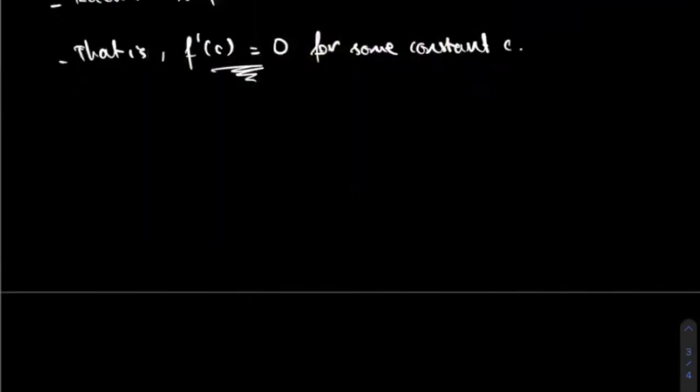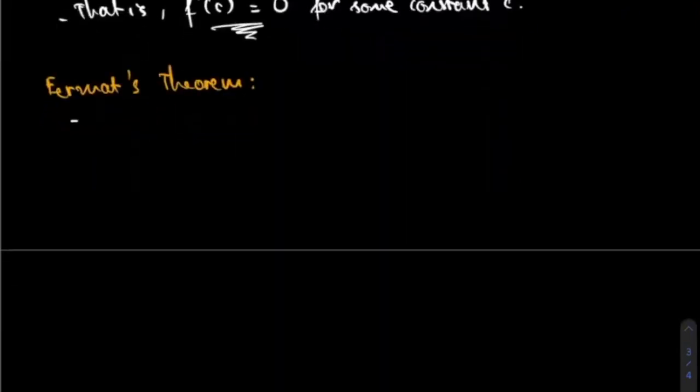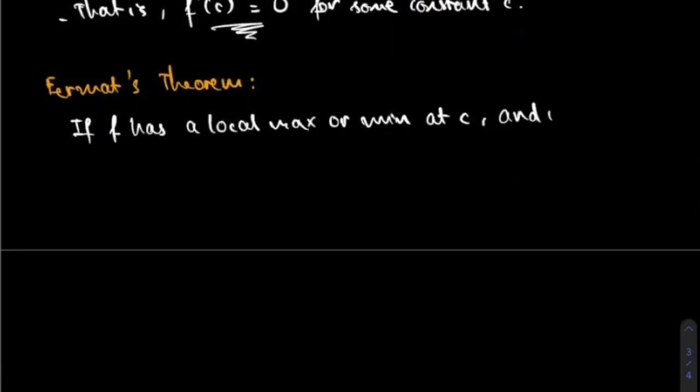Fermat's theorem. For this theorem, it says that if f has a local maximum or minimum at c, and if f prime of c exists, then f prime of c is equal to 0. So if you have a maximum or a minimum, and the derivative at that point does exist, then f prime of c is equal to 0.